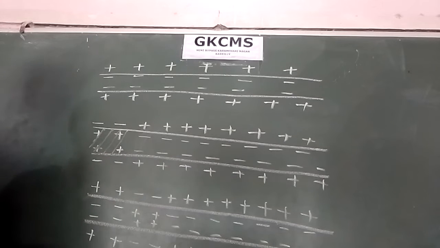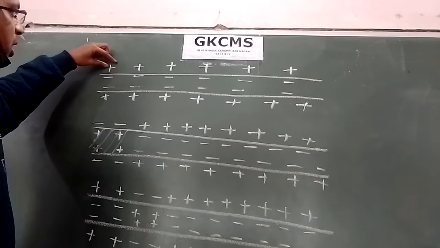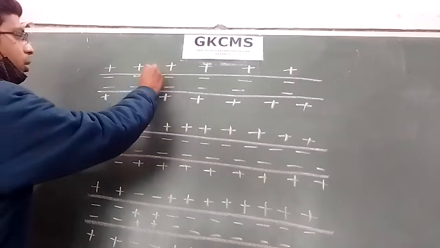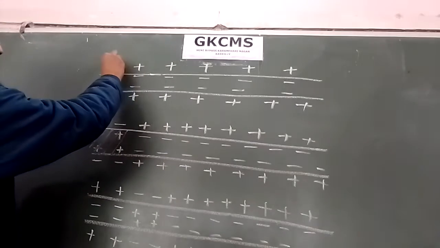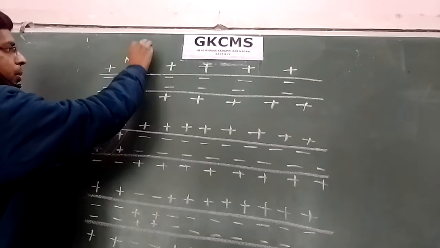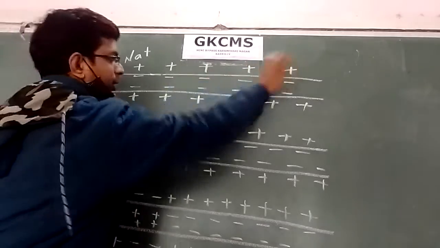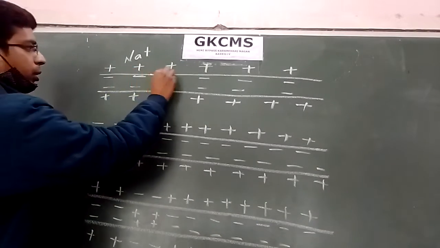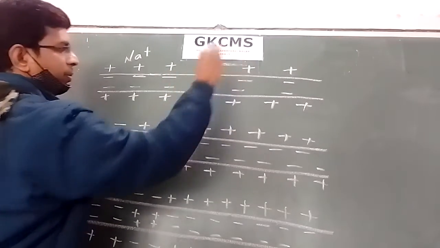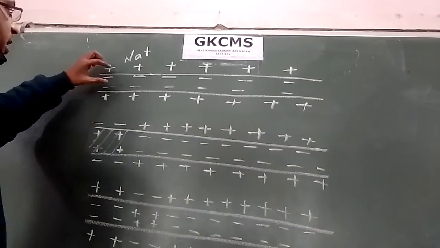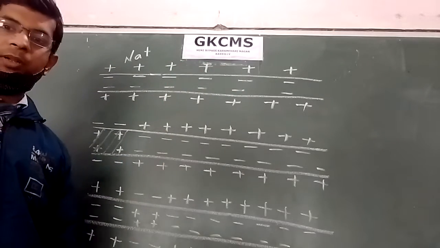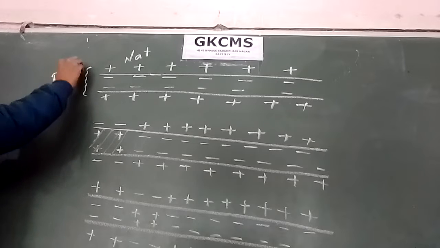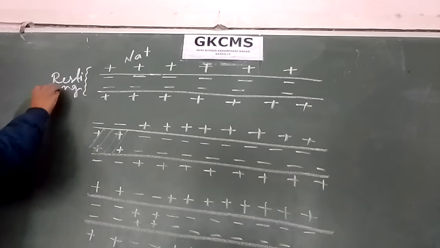Generally, in resting conditions, more amount of sodium ions are present outside the neuron, and that is why it is a positively charged area. Comparatively, inside the neuron the negative particles are present in more amount, and that's why the negative charge is present inside. So this is the resting condition or resting phase.